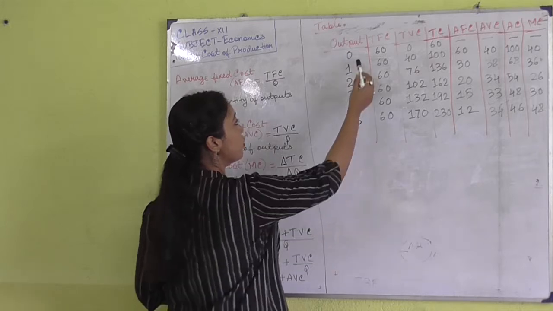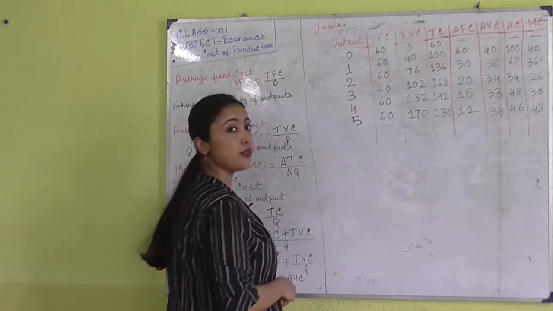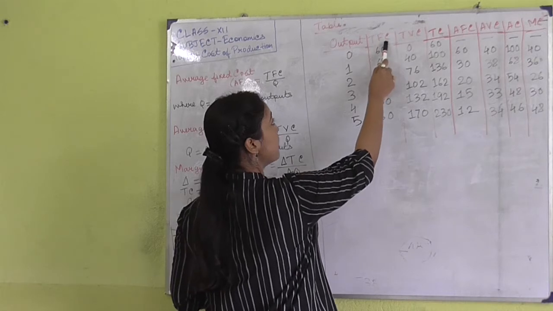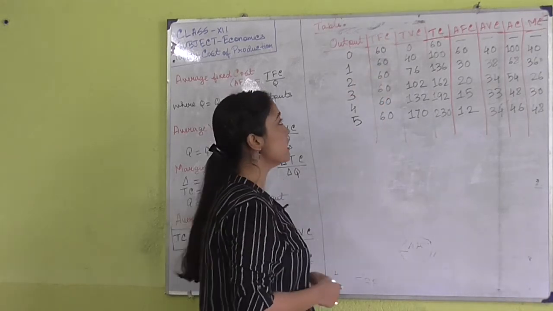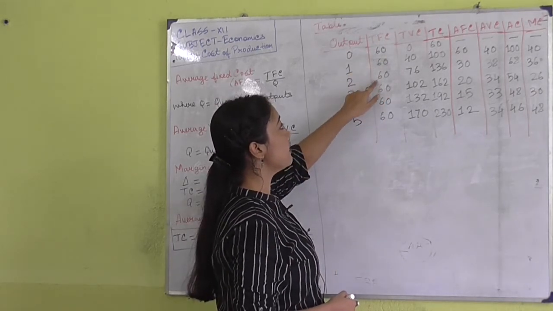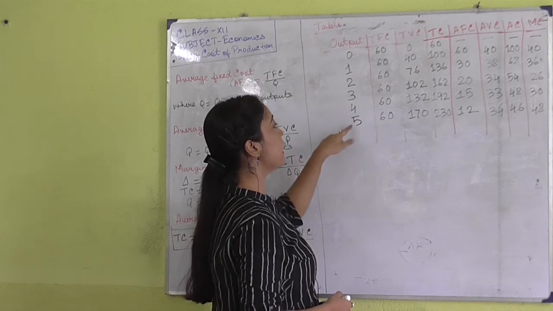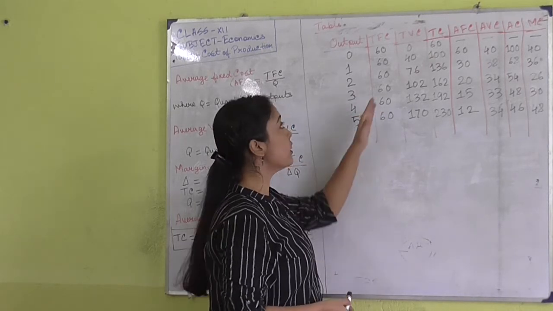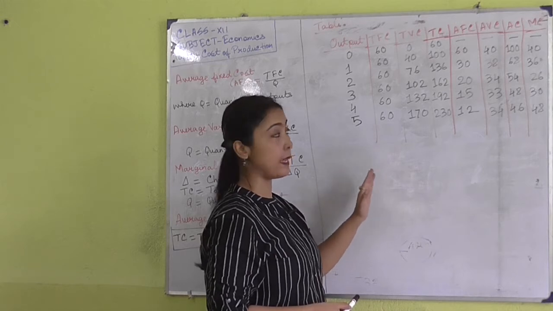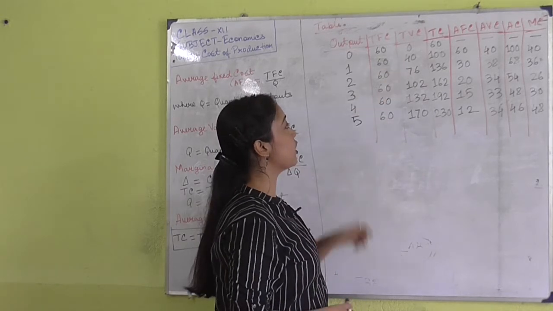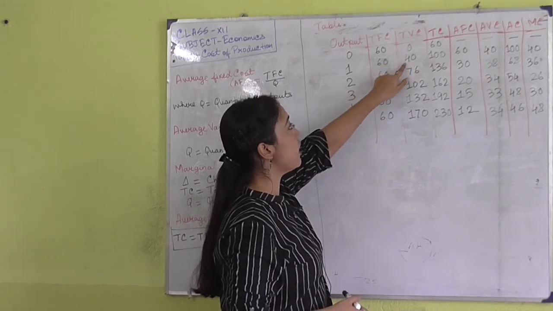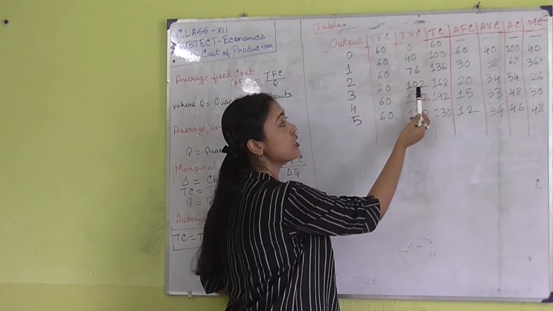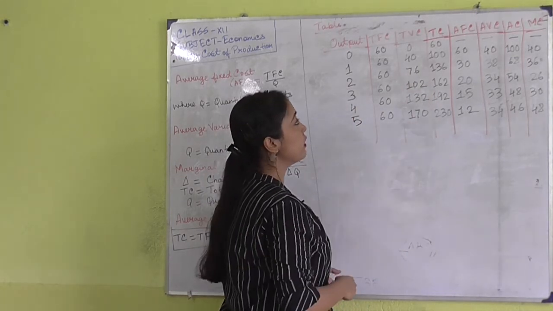Now here you can see the quantity of output is given, and the quantity of output is increasing. Here the total fixed cost, TFC, has been given. You can see that the total fixed cost always remains the same at every level of output. No matter what the level of output is, the total fixed cost will always remain the same. Next is total variable cost. You can see that the total variable cost is rising. When the output is increasing, the total variable cost is also increasing.